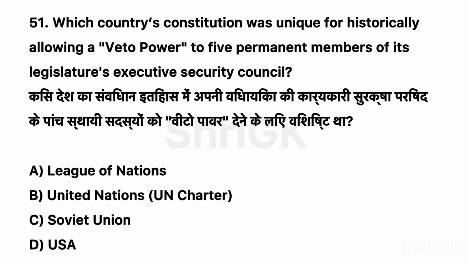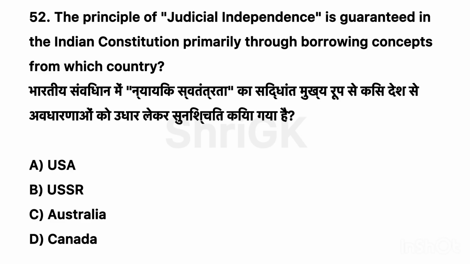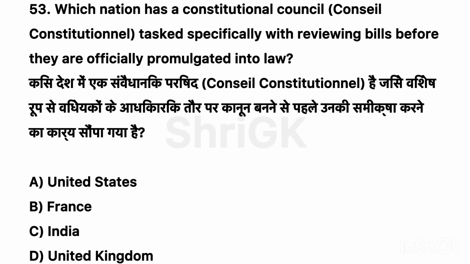51. Which country's constitution was unique for historically allowing a veto power to 5 permanent members of its Executive Security Council? Correct option B, United Nations, UN Charter. 52. The principle of judicial independence is guaranteed in the Indian Constitution primarily through borrowing concepts from which country? Correct option A, USA.